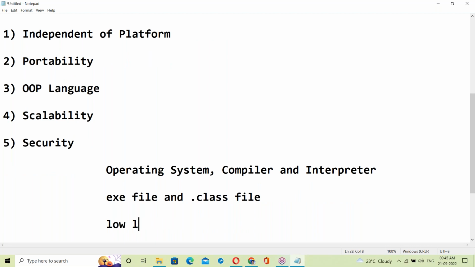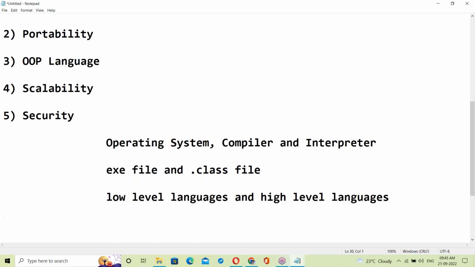Next, low level languages and high level languages. We'll see all these basics first.